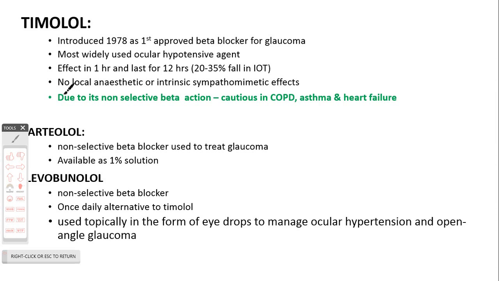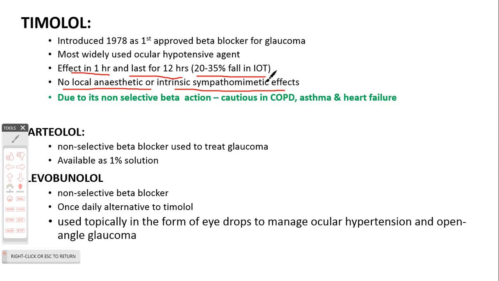Among beta blockers, we have drugs such as timolol, which in 1978 was the first approved topical beta blocker for glaucoma.